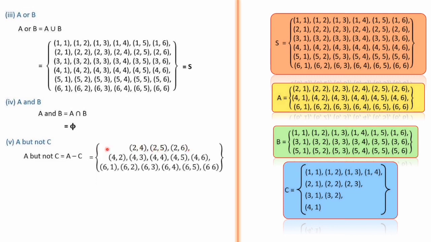Here I am leaving the space, just copying this one and cutting over 2 1, 2 2 and 2 3. I am keeping that space here so that it is easy for you to identify. Next, 4 1 is removed; 4 2 onwards will be coming. Next 6 1, 6 2 up to 6 6, nothing to remove. So this is A minus C. Then the remaining three questions, B or C, B and C, and A intersection B naught intersection C naught, you will do as homework.